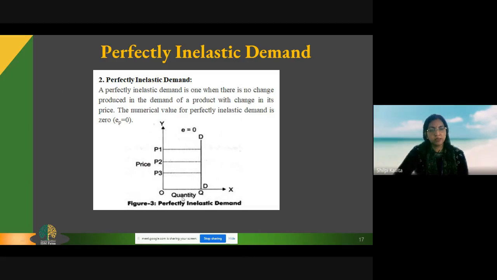You can see in this figure that even if the price is increasing to P1 or decreasing to P3, there is no change in demand, because demand remains constant here. If we are sick, we are going to demand medicine. We are going to demand water even if the price is 100 rupees a bottle. This is called perfectly inelastic demand. There is no change in demand due to change in price.